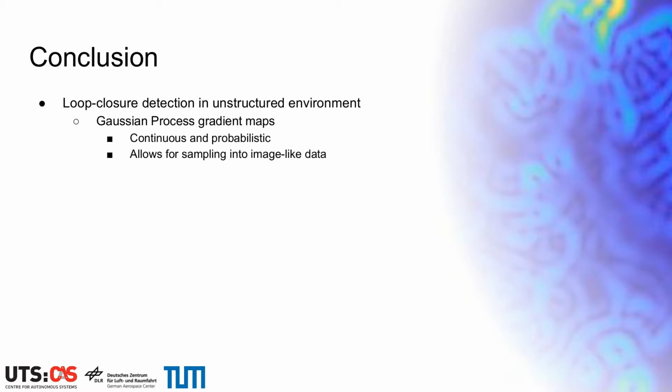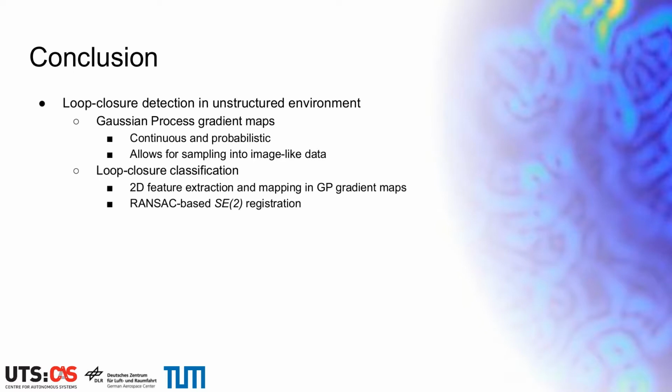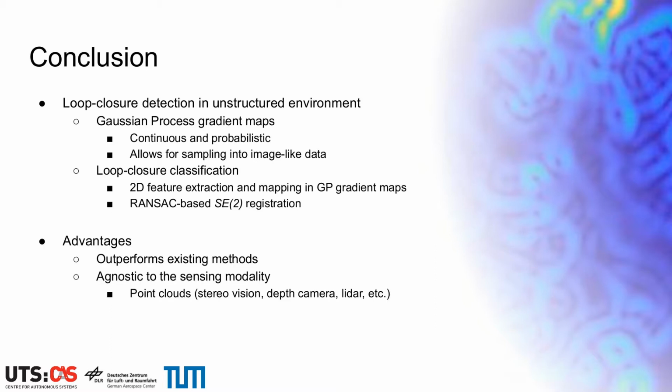In conclusion, we presented a loop closure detection method for unstructured environments based on Gaussian gradient maps. This novel representation is a continuous and probabilistic approach to model the variation of elevation in the environment. The loop closure is detected with a RANSAC-based SE2 registration. As the method only requires point clouds as input, the proposed pipeline is agnostic to the sensing modality. Therefore, loop closure and relocalization across systems with different modalities is possible.